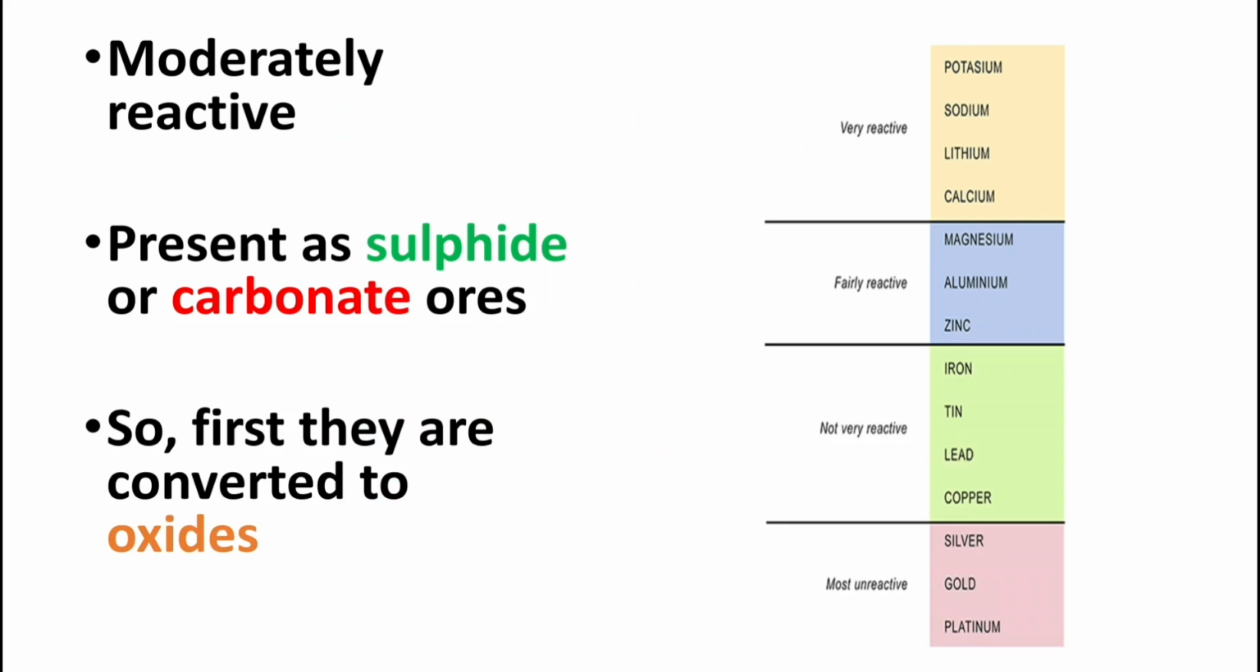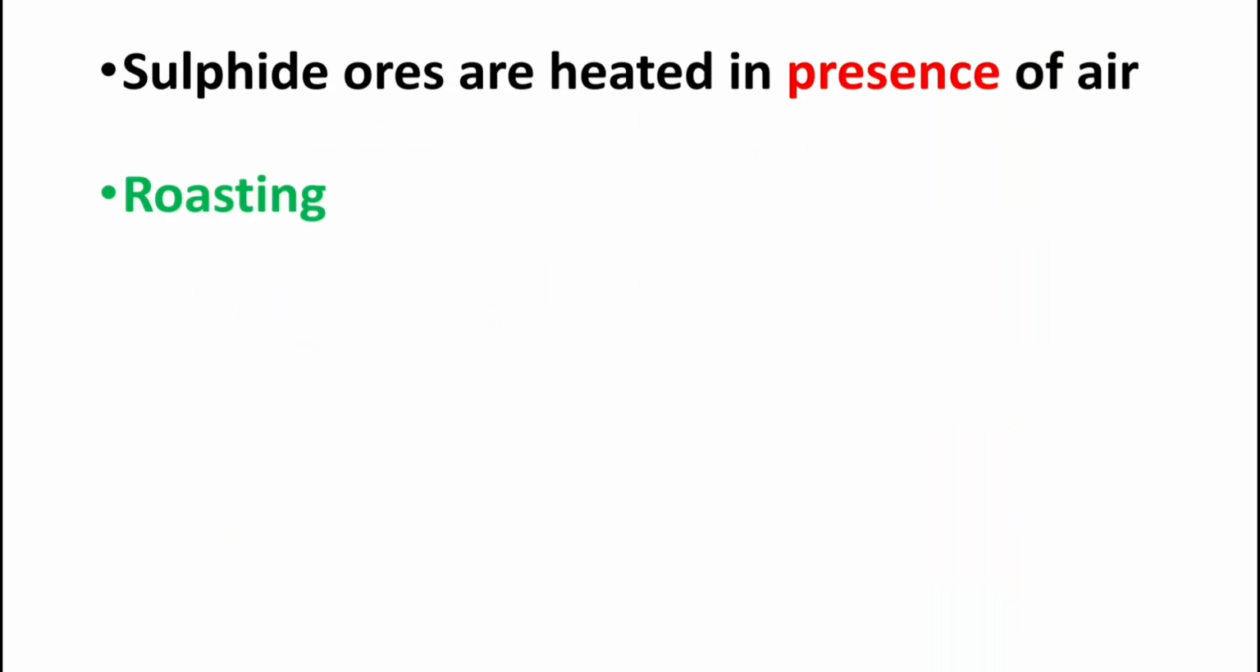So what we have to do is, first of all, convert these sulfide and carbonate ores to oxides. Oxide means combination with oxygen, right? After that we can reduce them and get the metals. We'll come to that later. So the first process is to convert these sulfide and carbonate ores into oxides. We have to study the conversion into oxides for sulfide and carbonate ores separately. For example, let us study the process for sulfide ores.